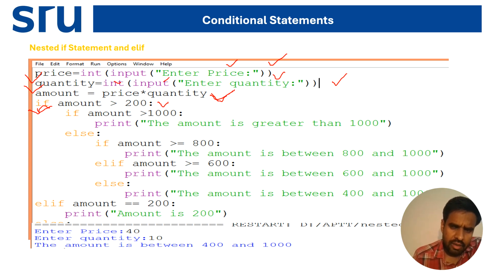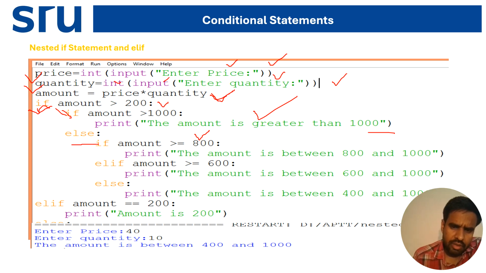Again I am taking the next if condition inside that: if amount is greater than 1000, then it will print amount is greater than 1000. Now I'm taking the else, else if the amount is greater than or equal to 800.